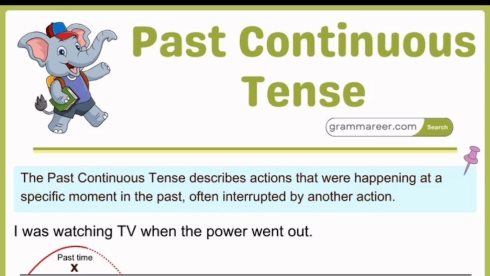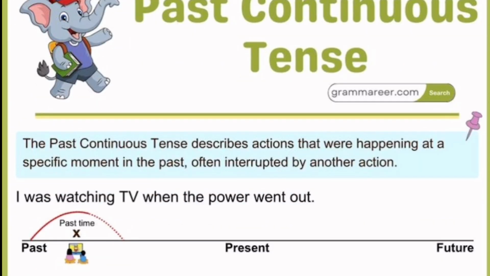It shows that you were doing that thing when another thing happened. And make sure that other thing that happened is in the past. So it will be wrong for you to say, "I was watching TV when the power goes out." No. Past: when the power went out. Now, let's look at the formula, right? How do we structure it?